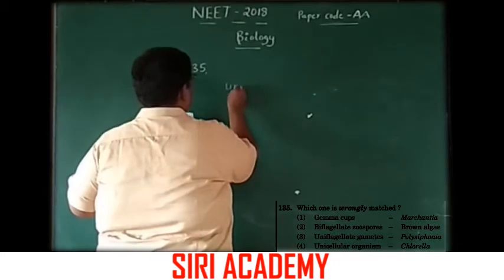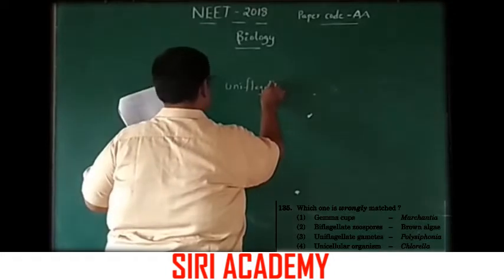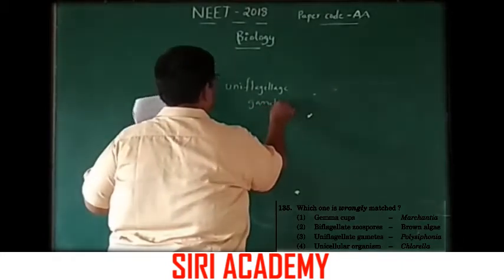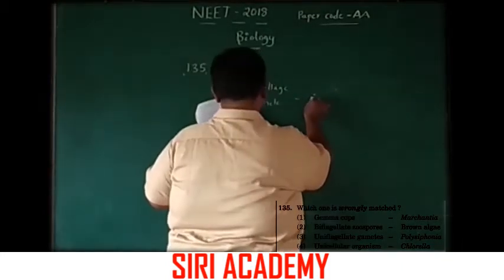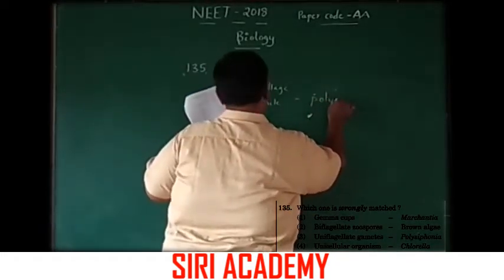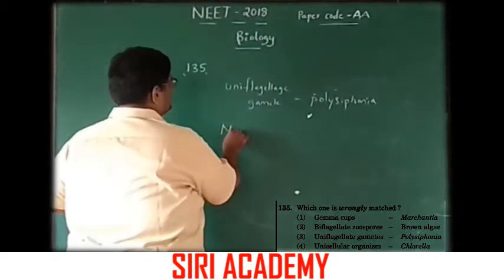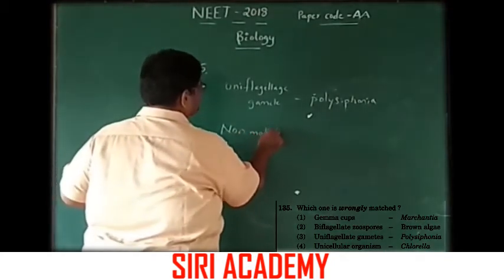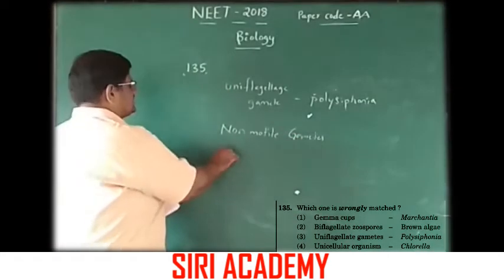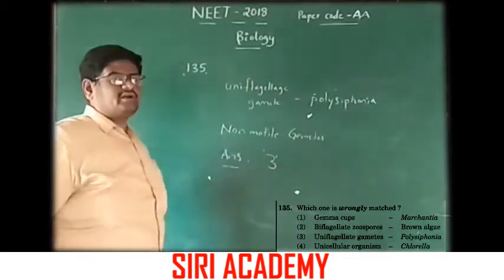Here the uniflagellate gamete is the wrong one. Polysiphonia, actually, has non-motile gametes. Okay, the wrong matching is option 3.